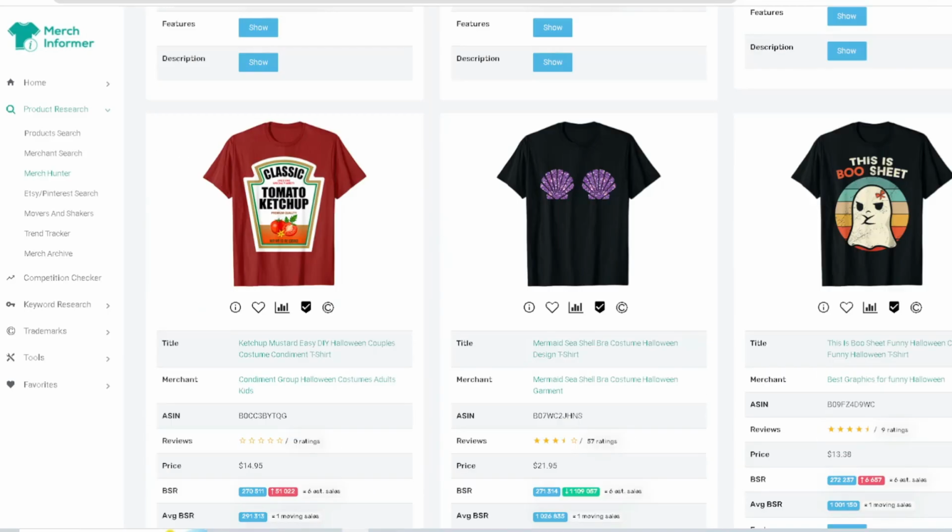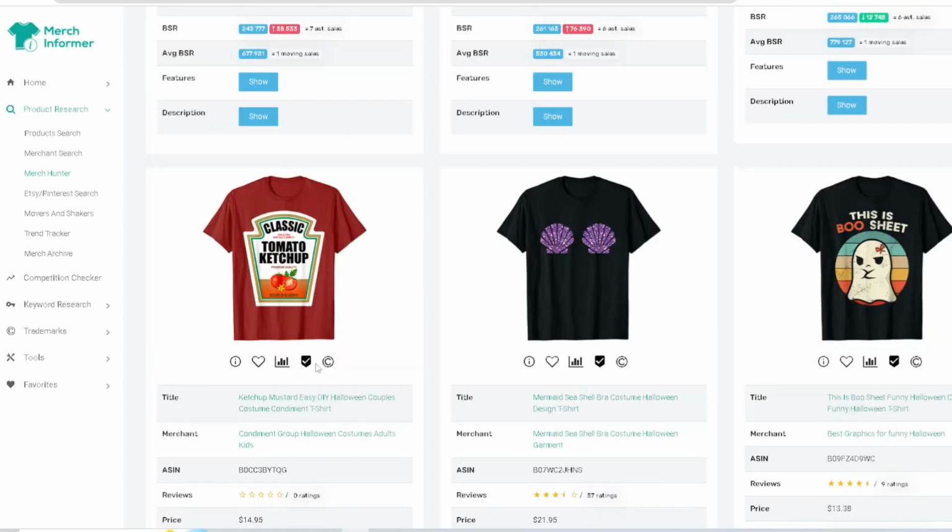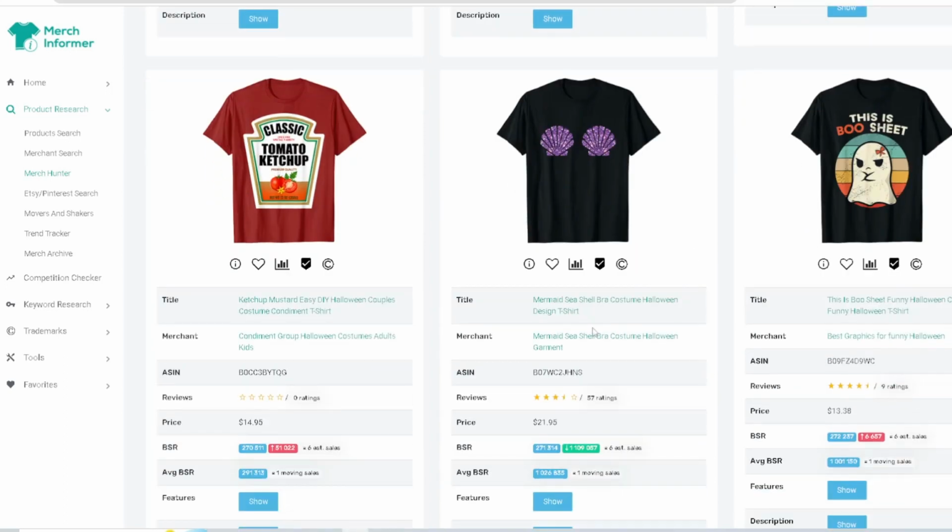Here, classic tomato ketchup. I know that there's a brand around this. I'm not sure if you guys know, but there's a tomato brand, Heinz. I think it's Heinz. It kind of has the same logo. So when it comes to anything like that, me personally, you can obviously design, you can create something around that, but every platform is going to be different. They may take it down, they may not, because you're causing brand confusion. You want to research that.